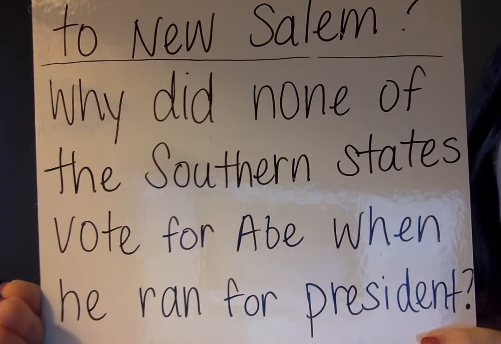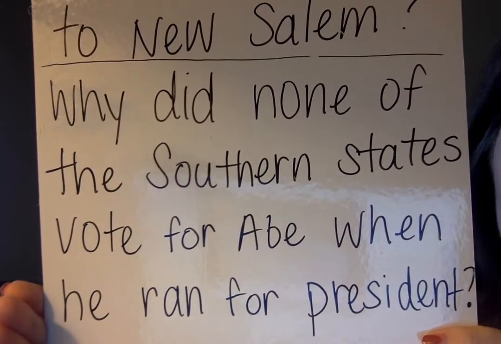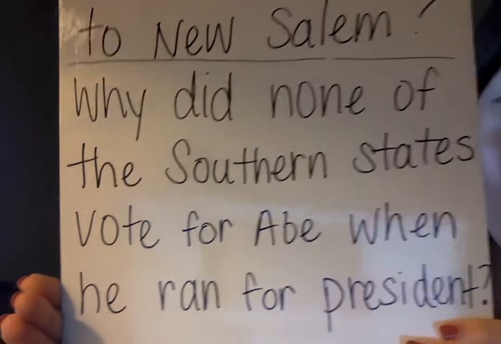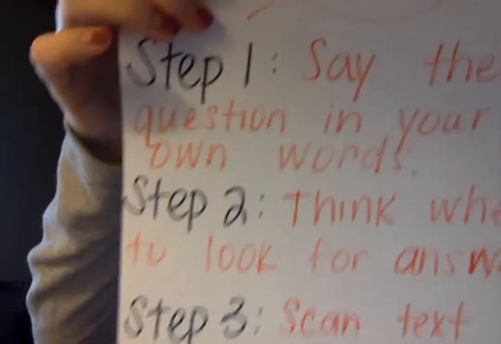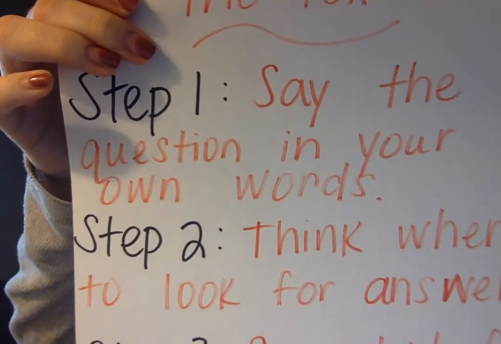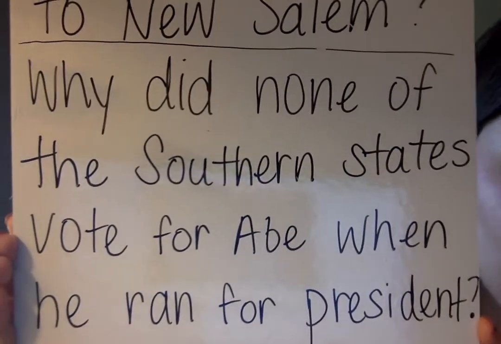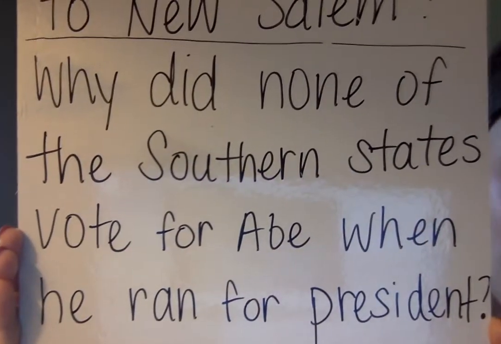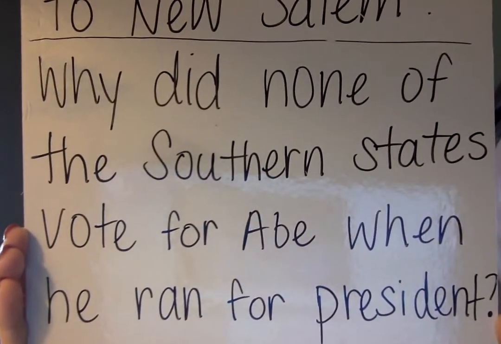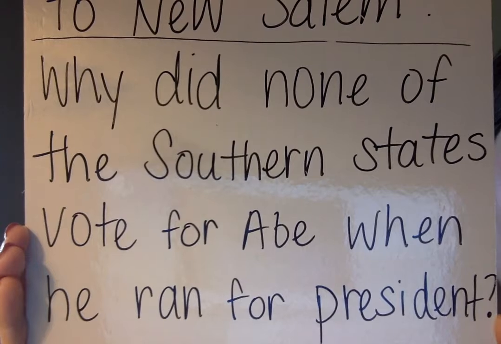So why did none of the southern states vote for Abe when he ran for president? So remember, step number 1 is to say the question in your own words. I'm going to give you guys a few seconds to look at the question and try to say it out loud to yourself in your own words. And then I'll tell you guys how I would do it. So just say it to the person next to you or to yourself.